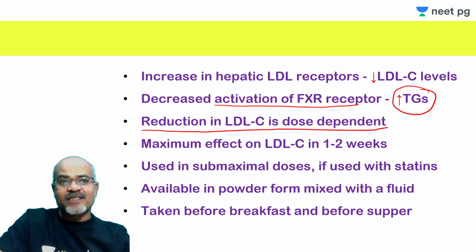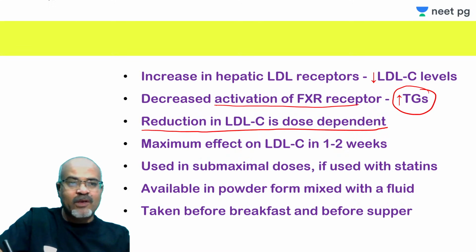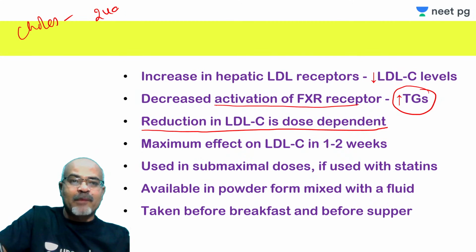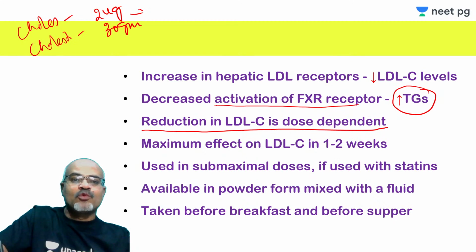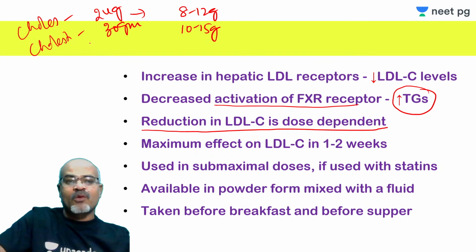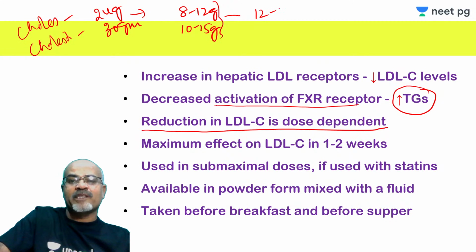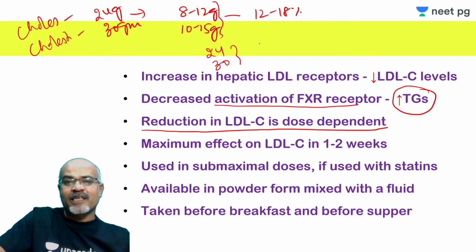Usually the doses of these resins are very high. For example, cholestyramine is used up to 24 gram per day, and colestipol is up to 30 gram per day. So usually the initiating dose is 8 to 12 gram of cholestyramine and 10 to 15 gram of colestipol. These all can reduce LDL level up to 12 to 18%. And if you increase to the maximum dose, that is 24 gram of this and 30 gram of this, we can achieve up to 25%